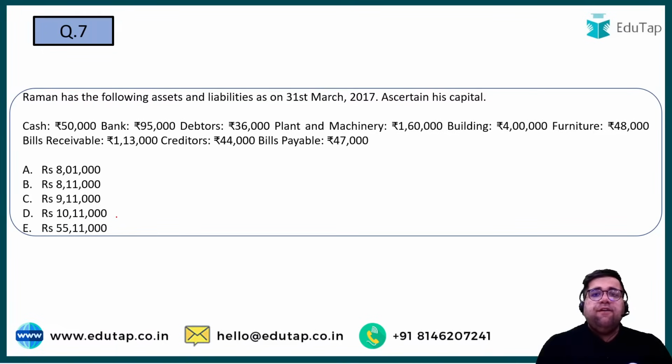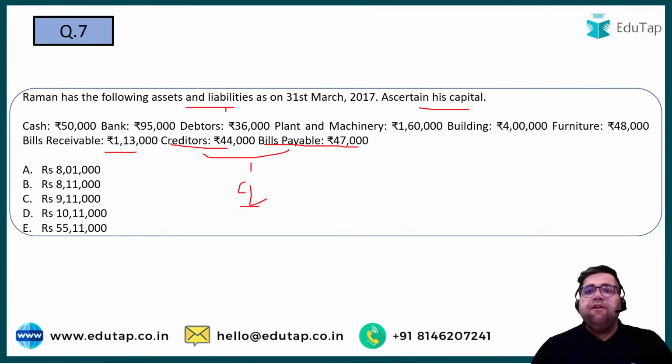Yes. Now you have a numerical question. Cash is given to you as 50,000, bank balance is 95, debtors is 36, plant and machinery is 160, building is 4 lakh, furniture is 48,000. BR is basically related to your debtors, it's 113. Creditors is 44,000, bills payable is 47. So you have assets and liabilities given to you. There is no long-term liability. Creditors and your bills payable are your current liabilities, right? So now you have to identify capital.